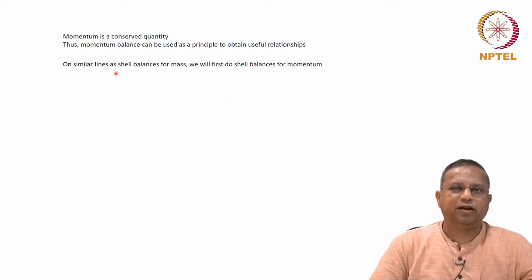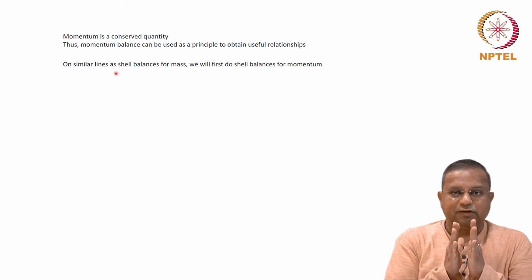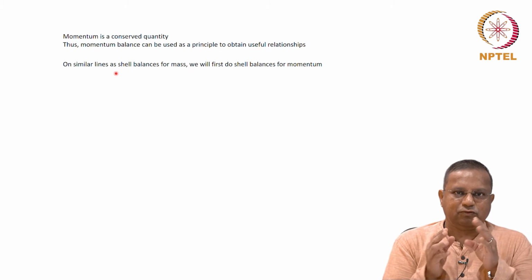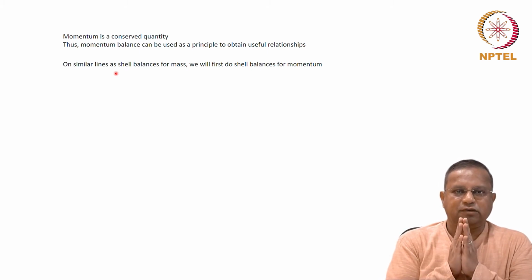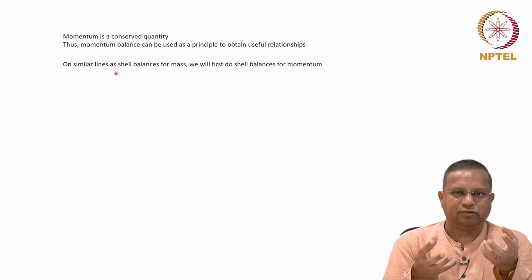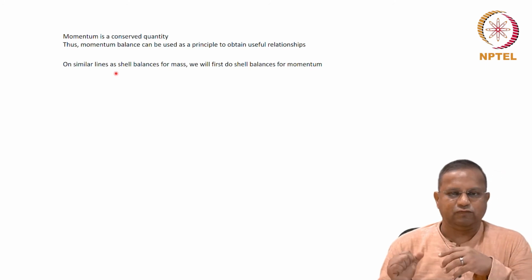On similar lines as shell balance, recall shell balance, we considered a representative shell of the system of interest, and then we did balances over that differential shell. If it is a rectangular Cartesian coordinate system, the shell was a cuboid. If it was a cylindrical system, it was an annular cylinder, and if it was a spherical system, it was an annular sphere, and so on and so forth.